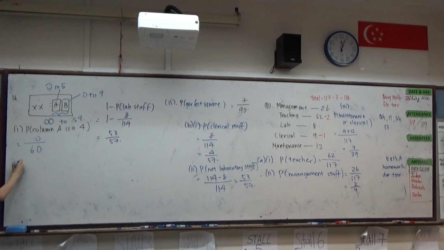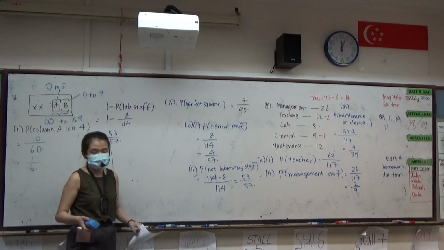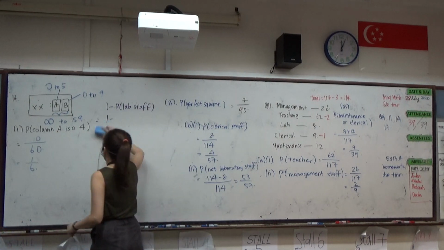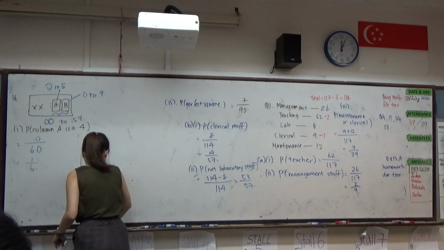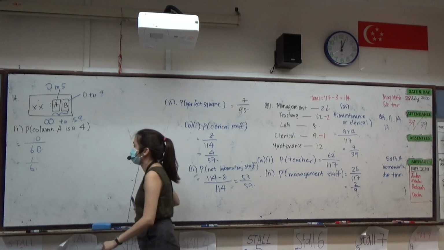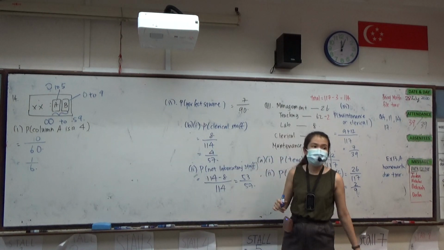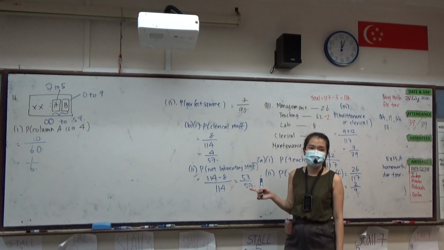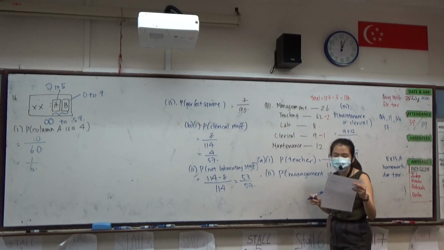Do you understand? So therefore, it simplifies to 1/6. We get 1/6 as our answer.